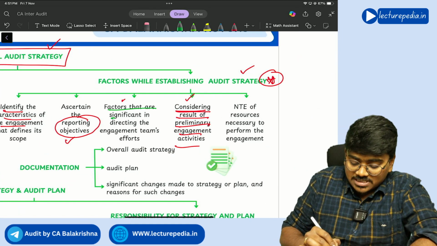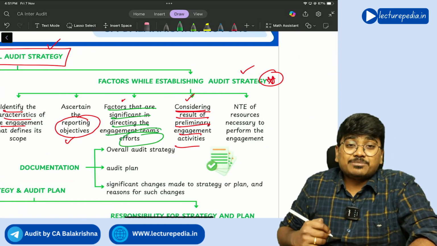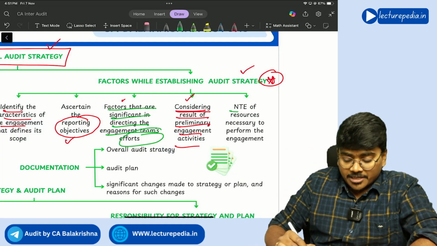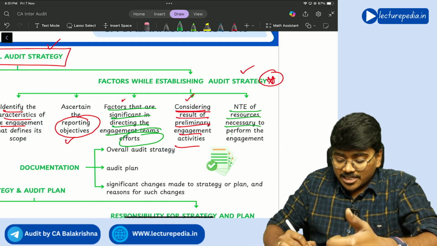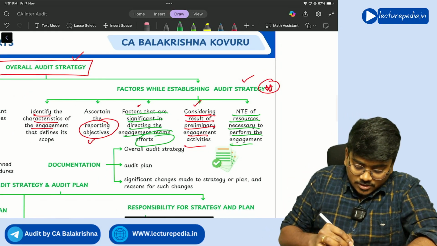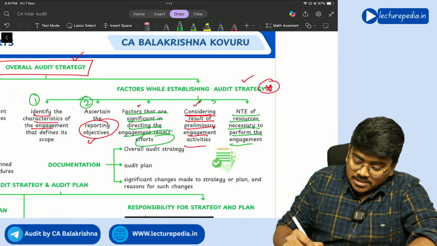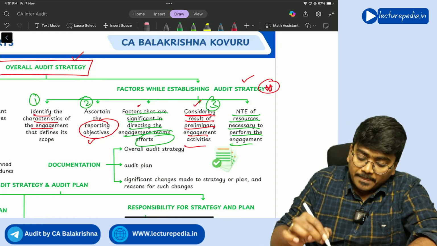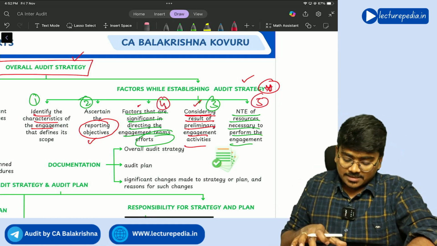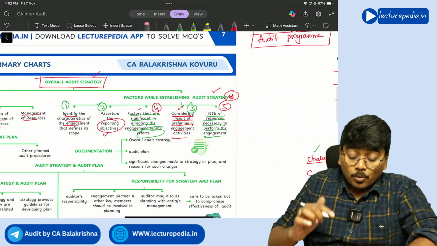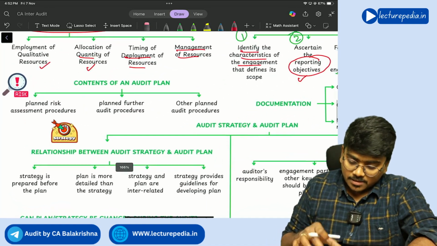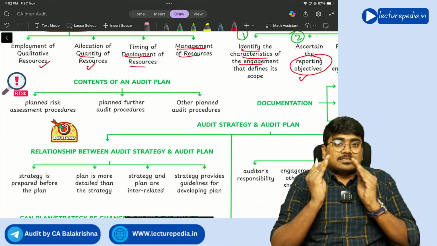See, the factors that are significant in directing the engagement team's efforts, in which direction the engagement team's efforts have to be directed, and the nature, timing, extent of resources necessary to perform engagement activities. Got it? So on these three factors, the remaining fourth one and fifth one will depend. Got it? Yes. So while designing the audit strategy, you need to consider these factors. Next, so that is about audit strategy.